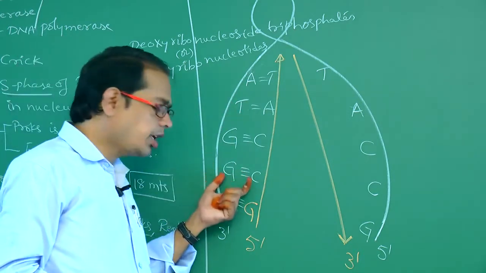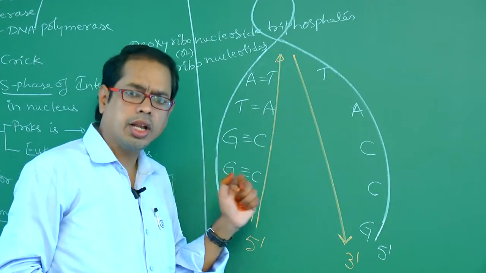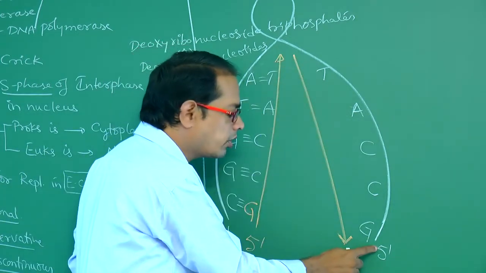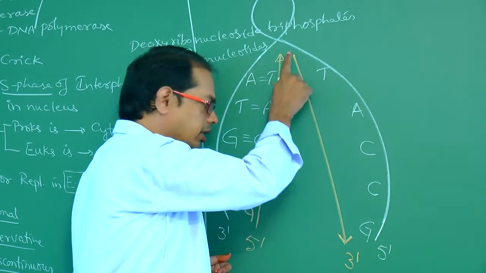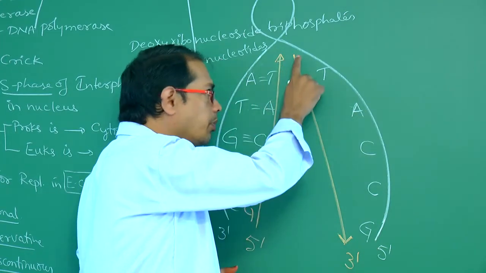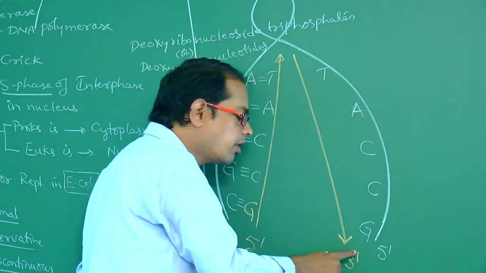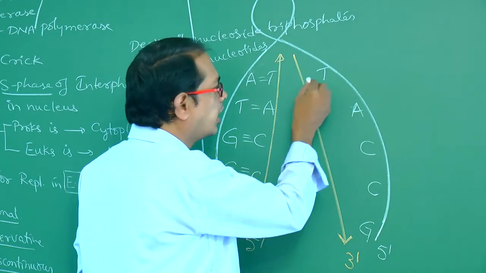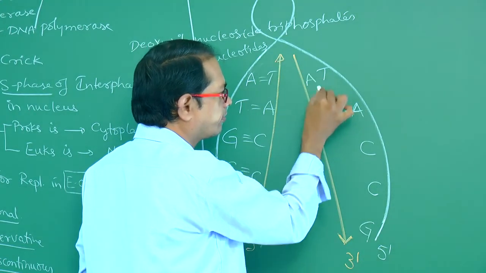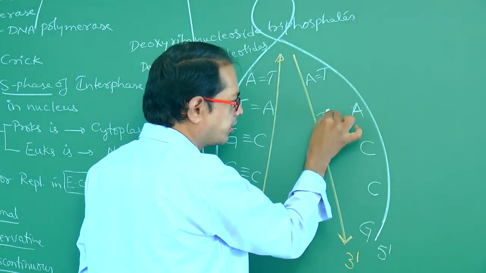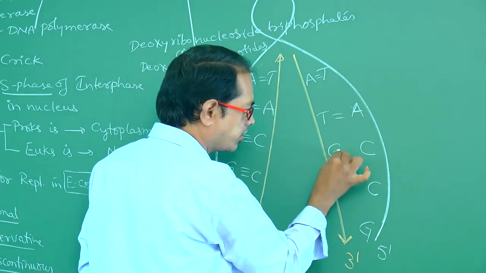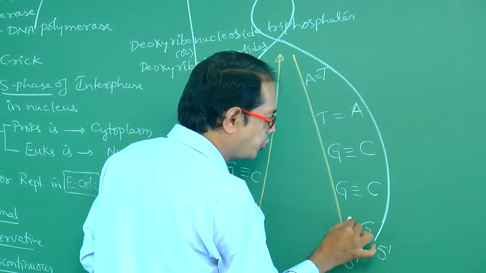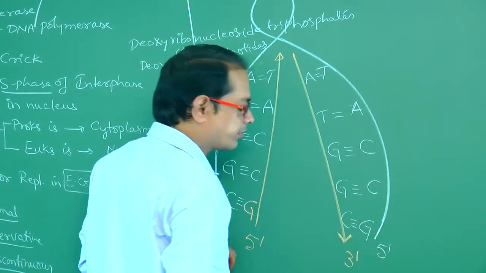So this DNA is formed, and similarly here also that pairing will occur. So this strand, this is 5', no, this is 3'. So here it is formed like this. DNA polymerase moves in the direction of 5' to 3'. So here, A means T, C means G, C means G, G means C.